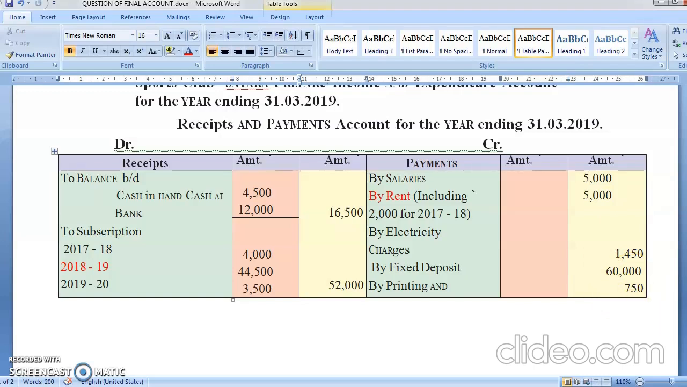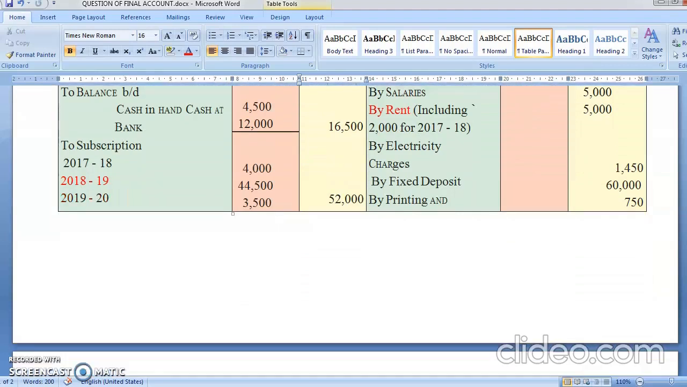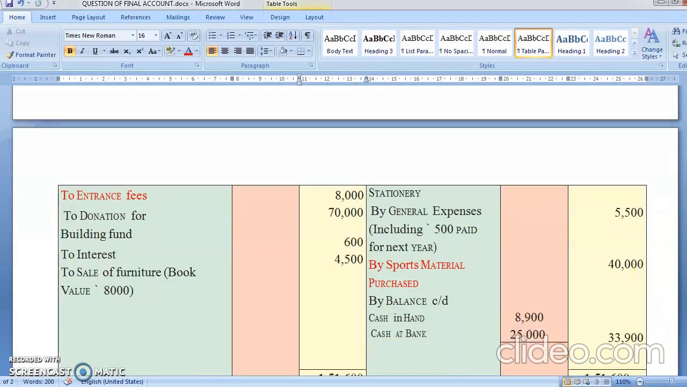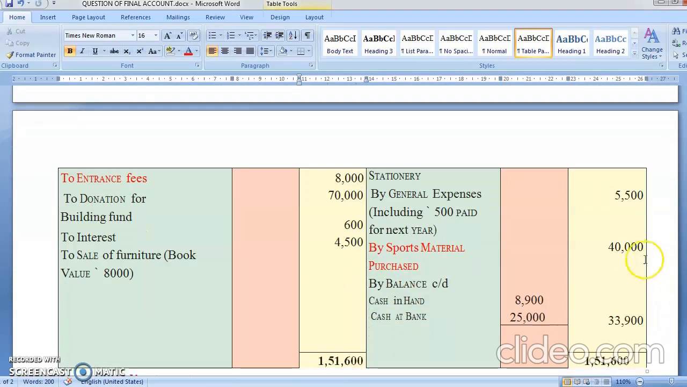Printing and stationery. Again, printing and stationery is a recurring in nature every year. So that will come in income and expenditure account. General expenses. General expenses means again expenses including 500 paid for next year. नेक्स्ट ईयर मतलब आते साल के लिए पे किया. सो दिस इज प्रीपेड. तो जनरल एक्सपेंसेस में से हम लोग 500 माइनस करके बैलेंस शीट में डालेंगे.